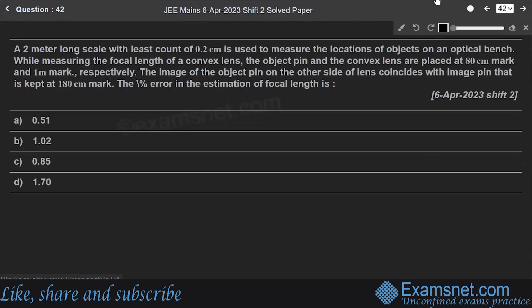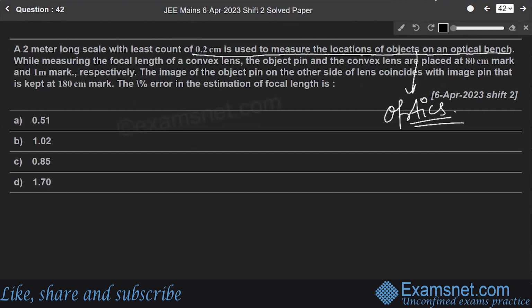Now moving towards our next question. A 2-meter long scale with least count of 0.2 centimeter is used to measure the locations of objects on an optical bench. This question is directly from optics.